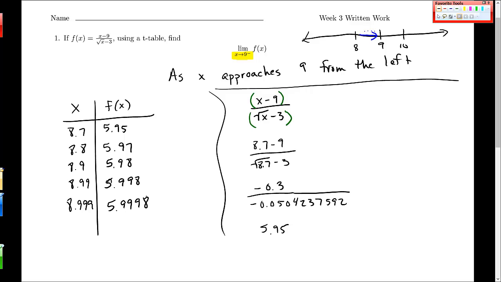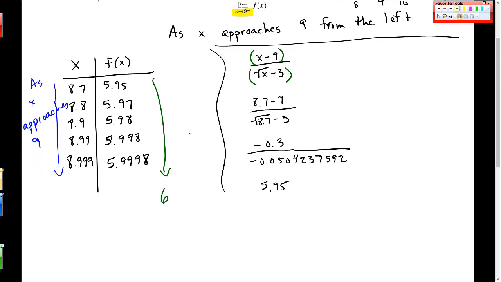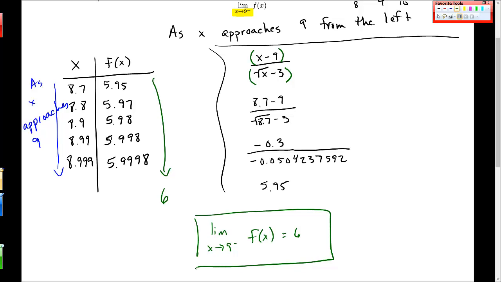Okay, so we did this part, this yellow part, over here as x approaches 9 from the left side. And then the limit comes from what's happening here in terms of outputs. So these numbers are getting closer and closer to the number 6. And since that's a finite number, we say that's the limit. So I can write the limit as x approaches 9 from the left of f of x is equal to 6 as the solution. Okay? Please let me know if you have questions.